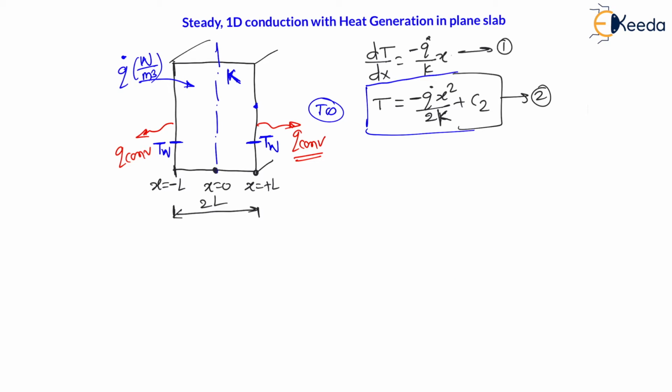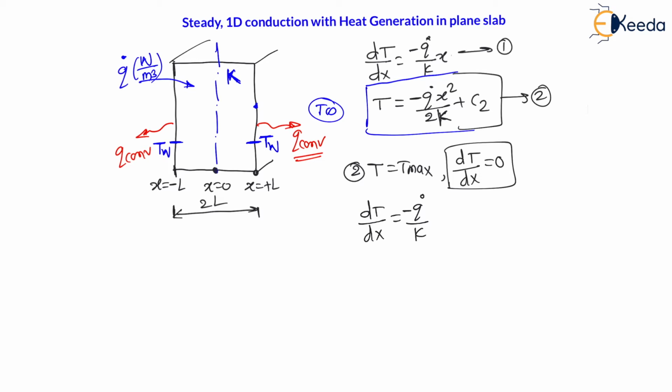Now, my dear students, we know that for temperature to be maximum, here we are getting the second boundary condition. As per mathematics, the change in temperature with respect to distance must be equal to 0. That is, the temperature gradient along the x direction must be equal to 0. Therefore, for temperature to be maximum, dT/dx, which is equal to minus q dot by k x, must be equal to 0. Now, q dot is the uniform heat generation rate, k is thermal conductivity. These two values are not 0. Therefore, x must be 0. From this, we will get x is equal to 0.